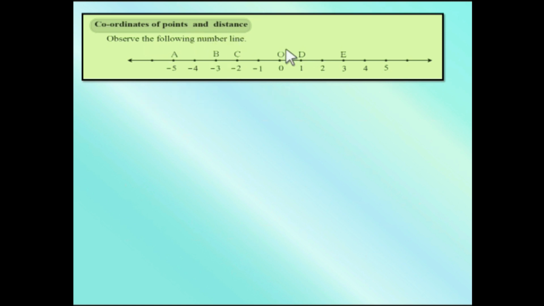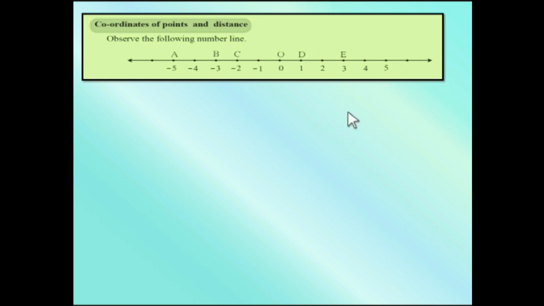This is what you will study in 9th standard. Observe the number line. On minus 5, A is placed. On minus 3, B is placed. On minus 2, C is placed. Now alphabets are placed on the number line just above the number. Right? Why? Because if we do this, we can find the distance between them.